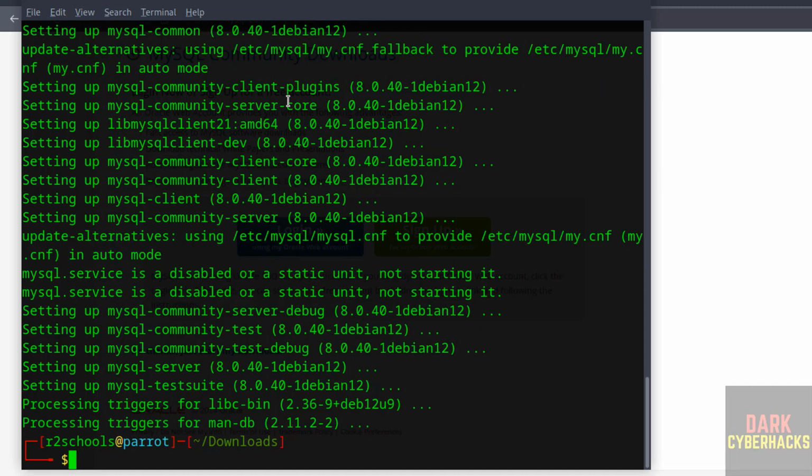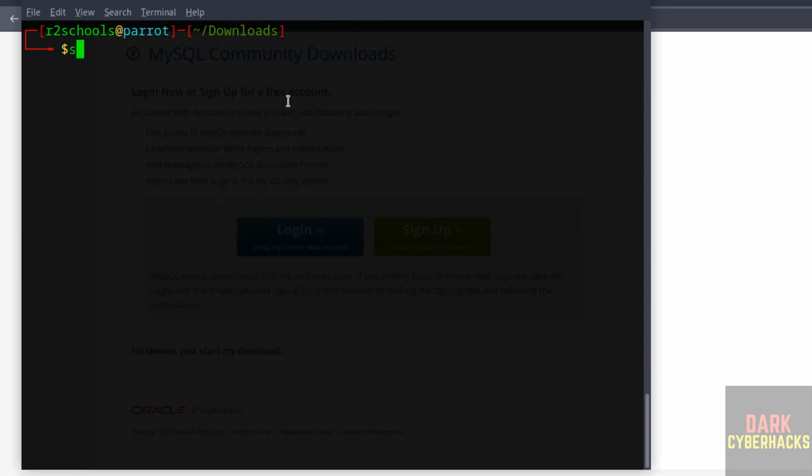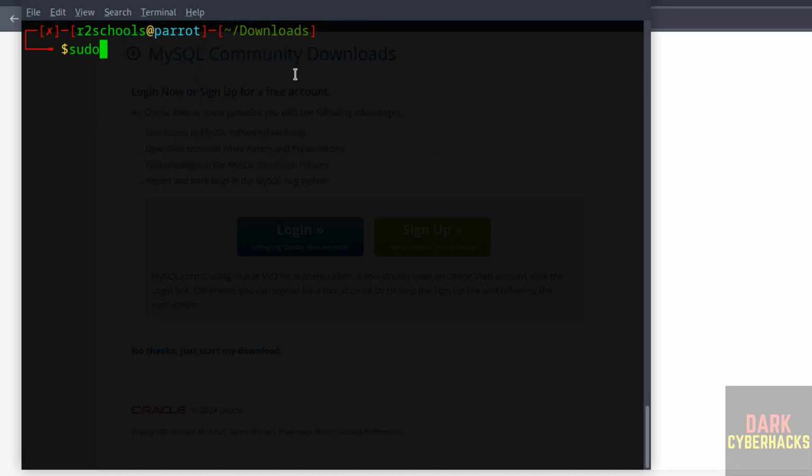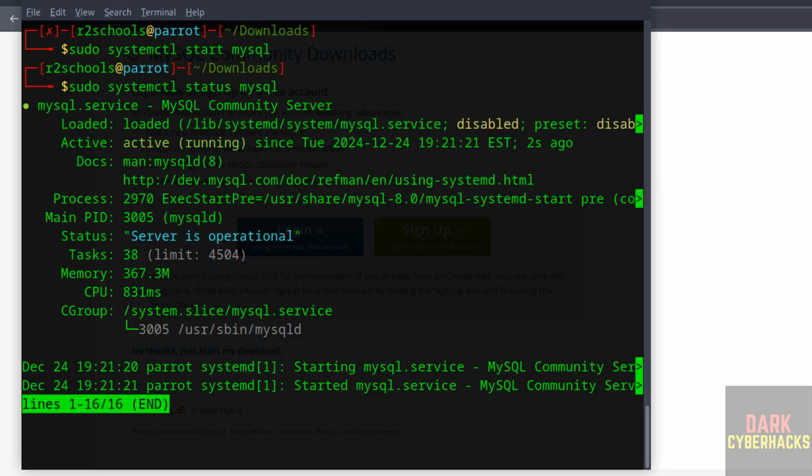We have successfully installed. Now verify, Ctrl L, sudo systemctl status mysql. See, MySQL is installed but it is not started. Ctrl L, sudo systemctl start mysql. Now verify the status again. See, we have successfully started MySQL. We should also enable the MySQL service because see here it is disabled.